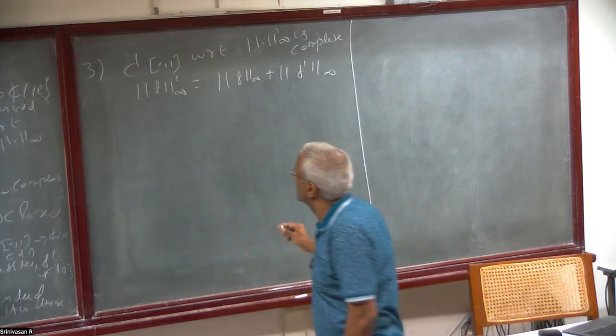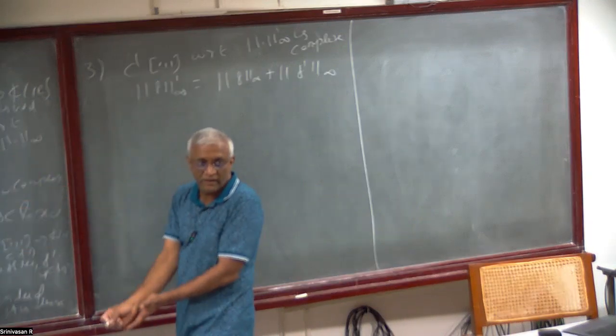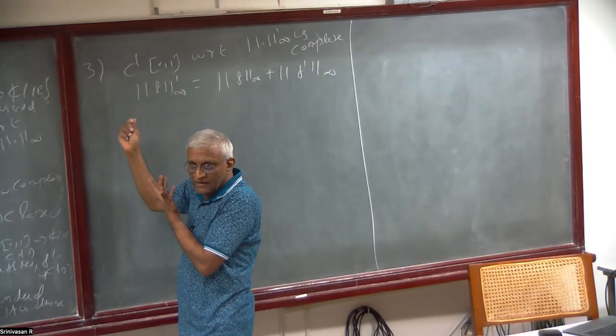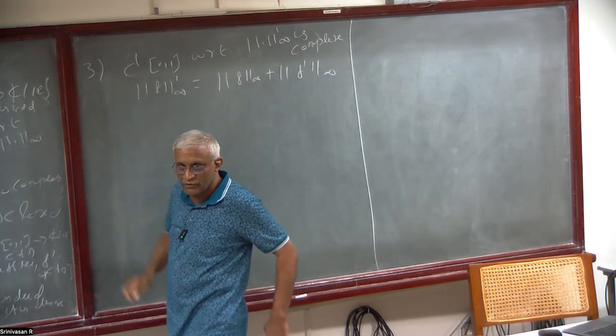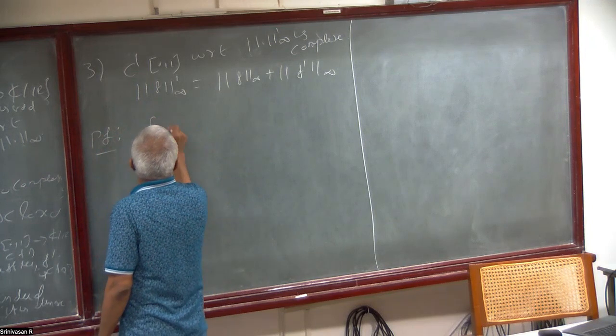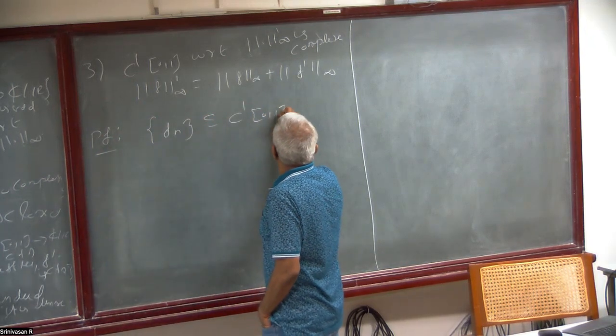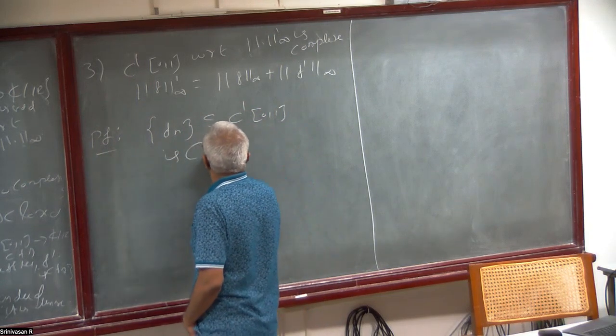So why is this true? We want to prove completeness. It is not contained in any of these B of S, because the norm is different. This is not contained in any of those things. So we have to consider a Cauchy sequence now. Suppose fn contained in C1[0,1] is Cauchy.